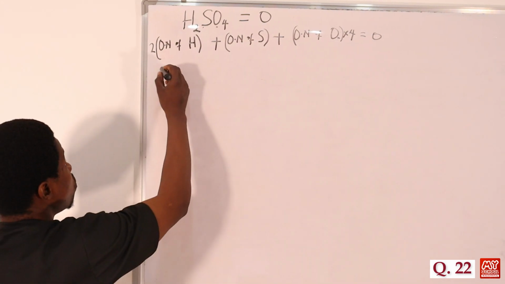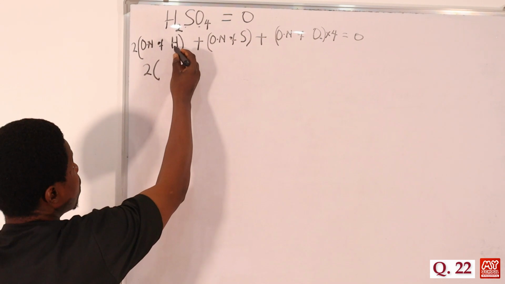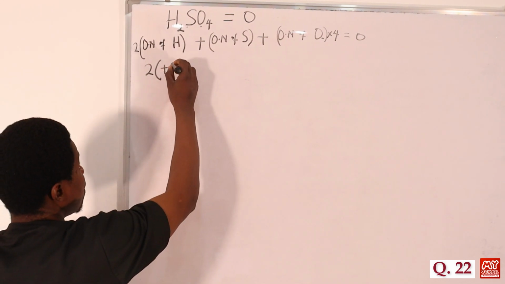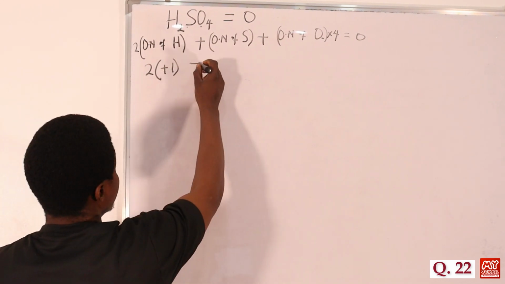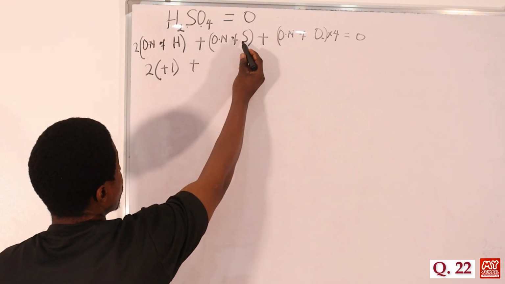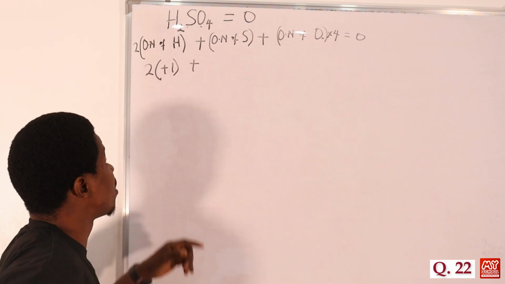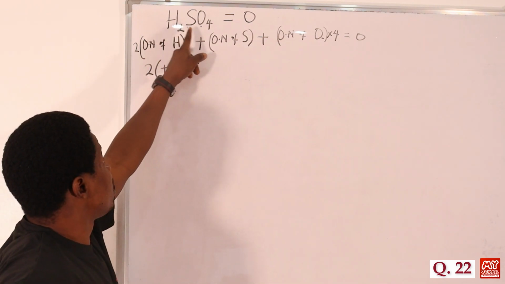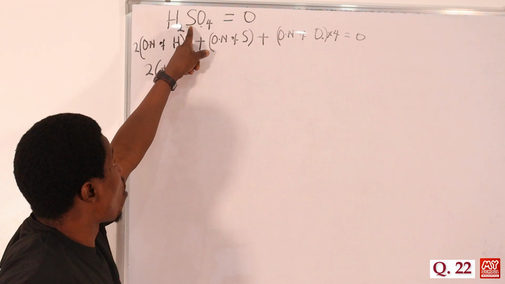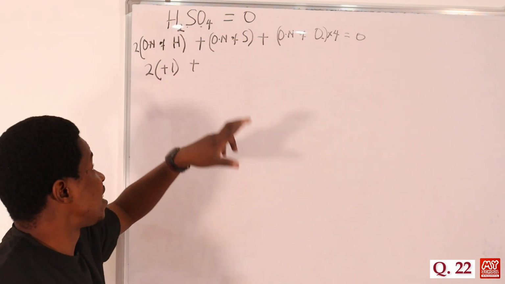So we have 2 times oxidation number of hydrogen, which is positive 1, plus oxidation number of sulfur. We call it hydrogen tetraoxosulfate 6. That's 6 actually, not 4.